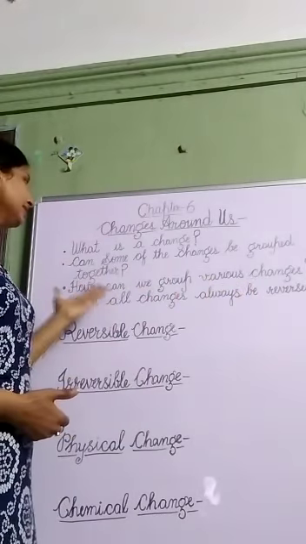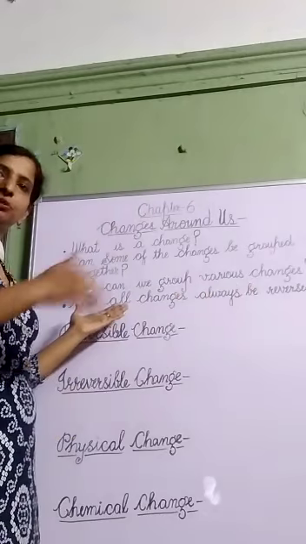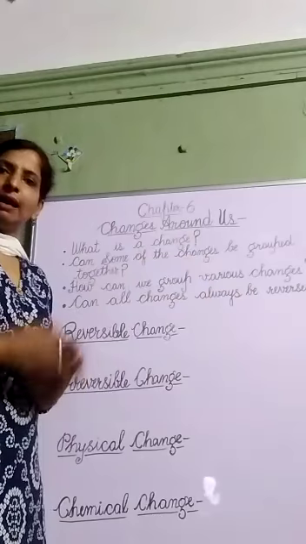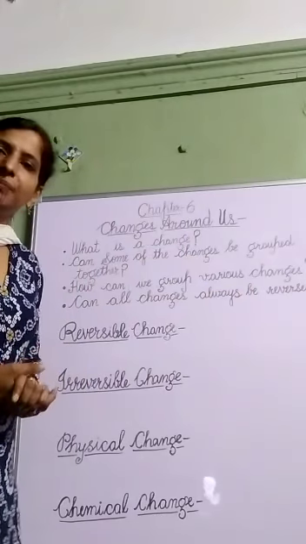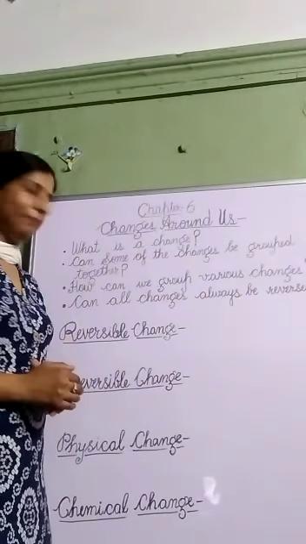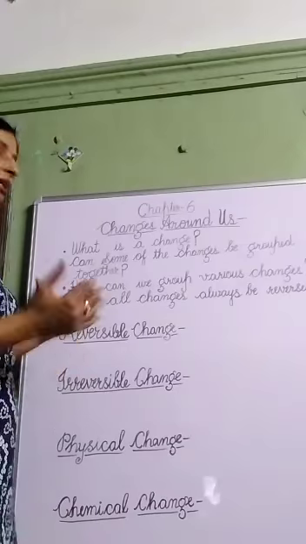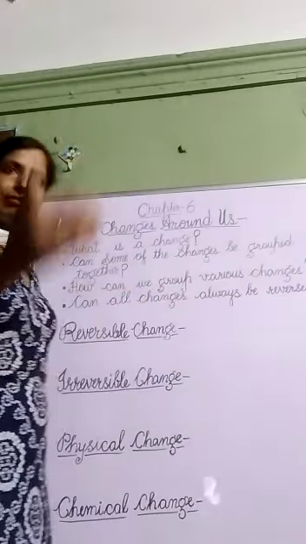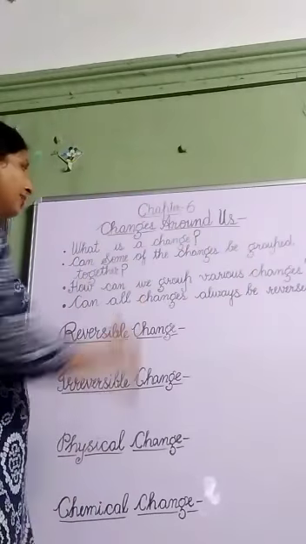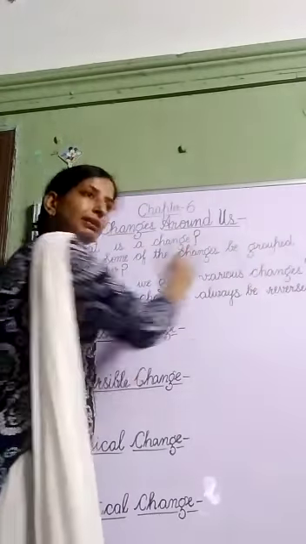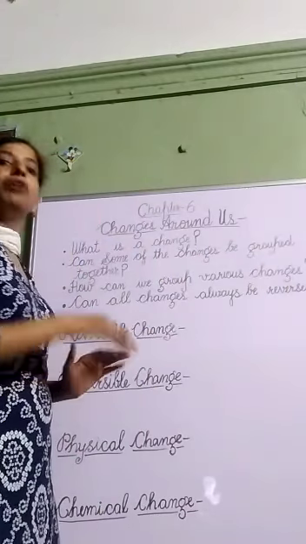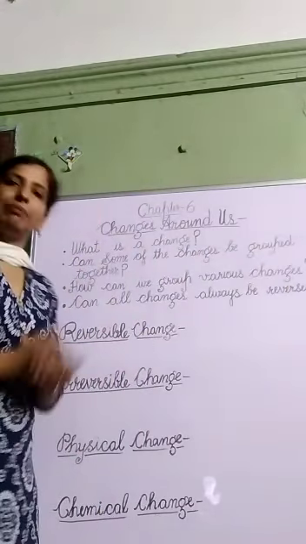To this question, this is the step which proceeds further. The question was, how can we group various changes? The answer is by observing similarities and differences between them. Now the next question which comes is, can all changes always be reversed? Let us try to group the changes, whether they are reversible or irreversible. Can we reverse the change or can we not? Let's see some of the changes.